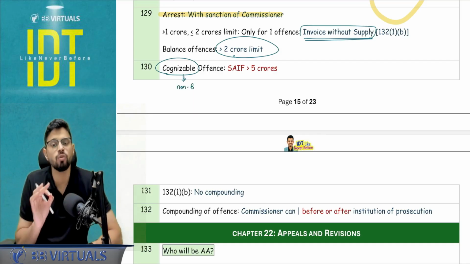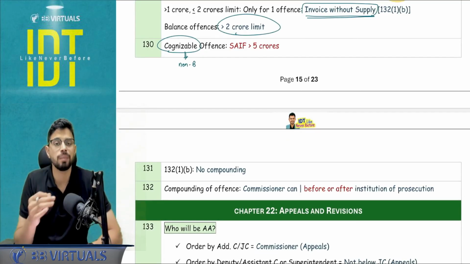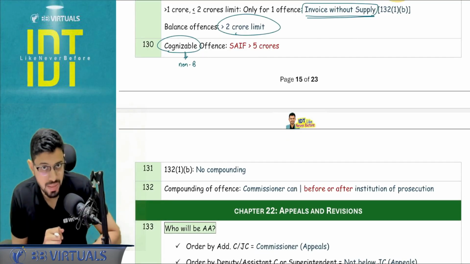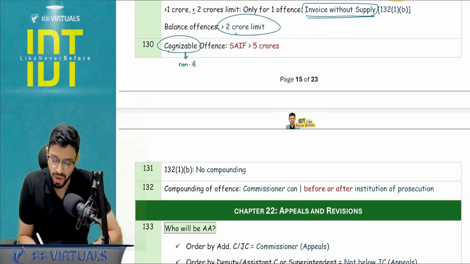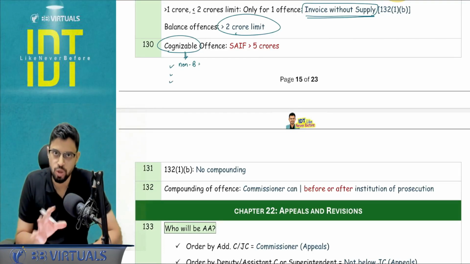Non-bailable does not mean you will not get the bail itself. It means the bail will not be given as a matter of right by the assistant or deputy commissioner. Rather, you will have to get it from a judicial magistrate. So these are serious offenses. Arrest warrant: without an arrest warrant also the arrest can happen.